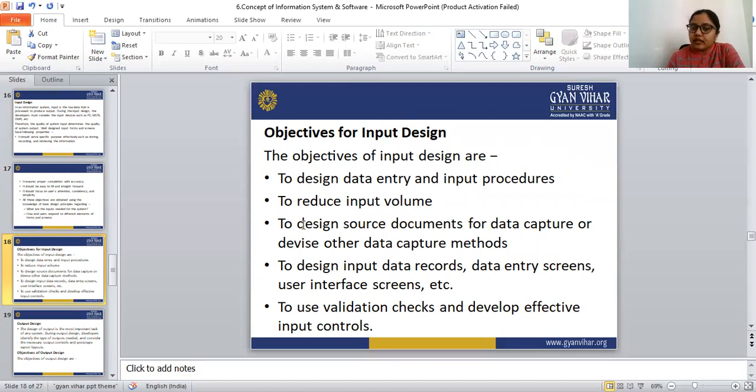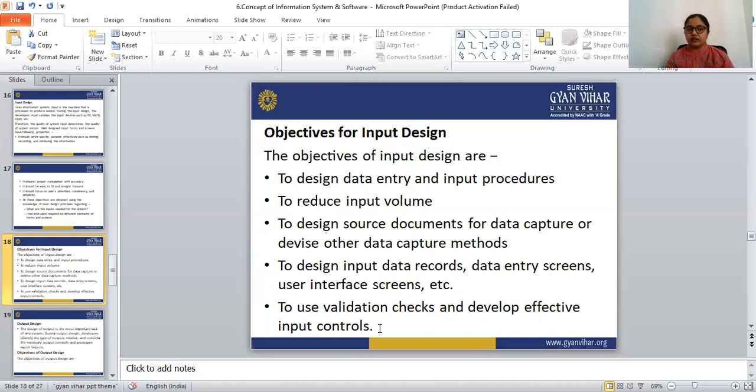The next objective is to design source documents for data capture or devise other data capture methods. The next objective is to design input data records, data entry screens, and user interface screens. The next objective of input design is to use validation checks and develop effective input control.